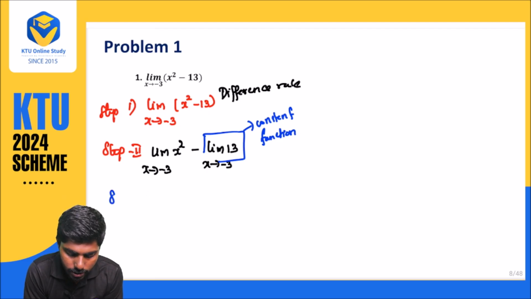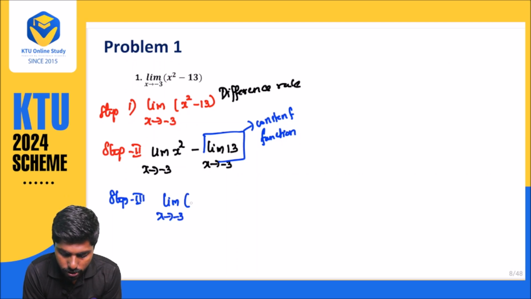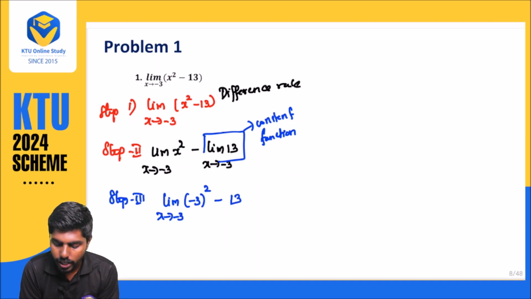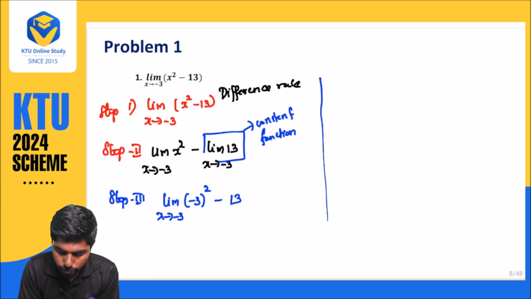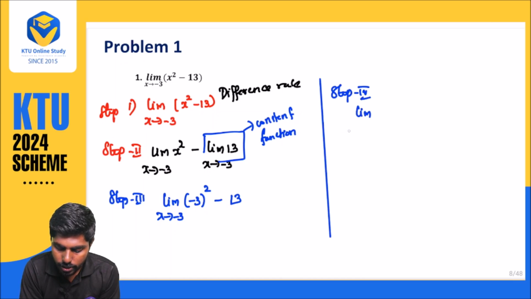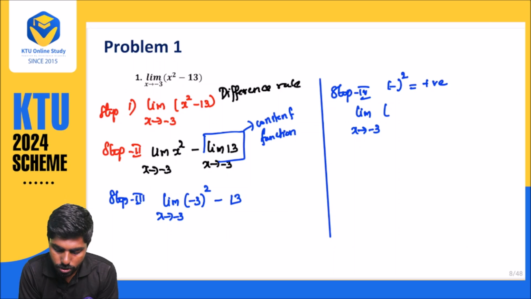Step number 3 will become limit when x approaches minus 3 of minus 3 the whole square minus 13. This is a constant, so we can write that k value. Step number 4: minus into minus, that is square. Whenever a minus is squared, it will become a positive symbol. So 3 square is 9, minus 13.